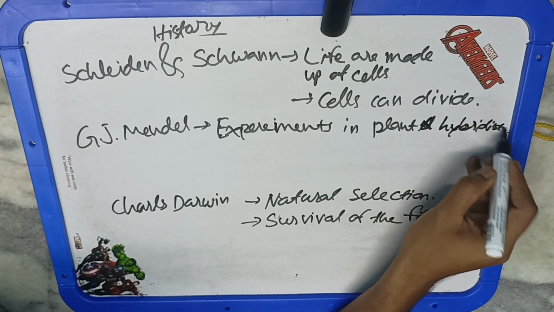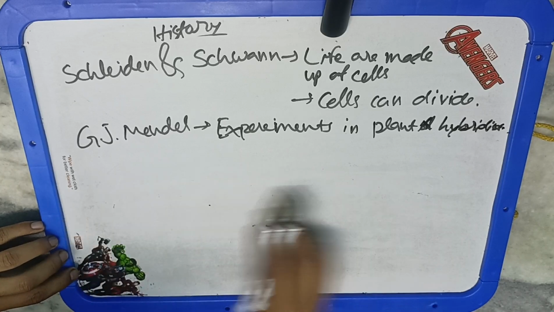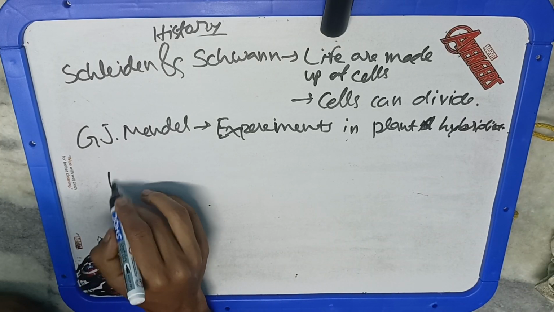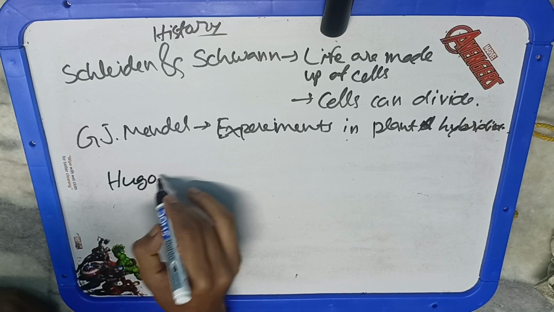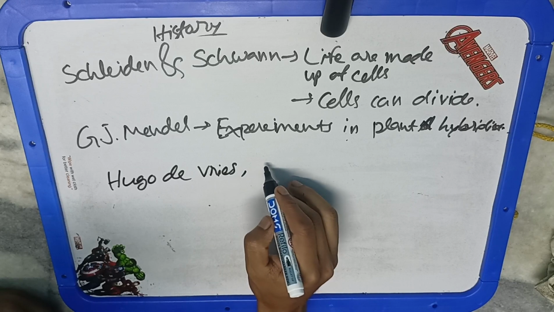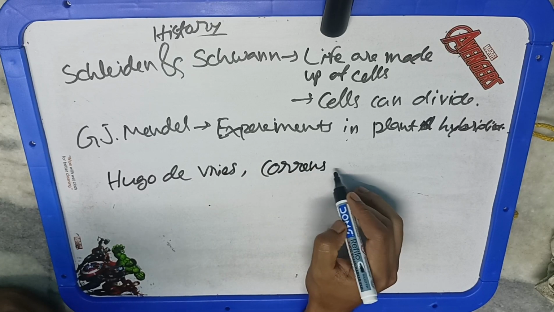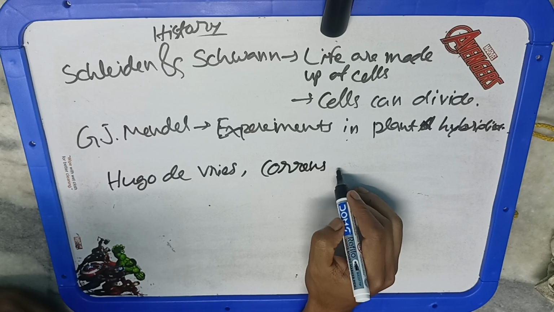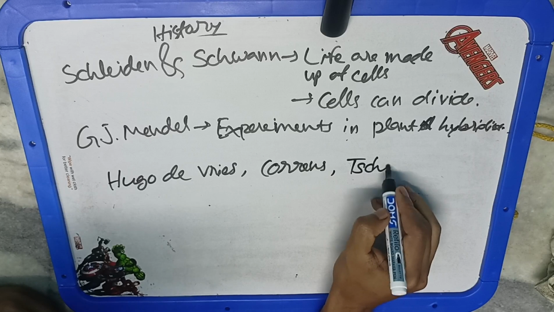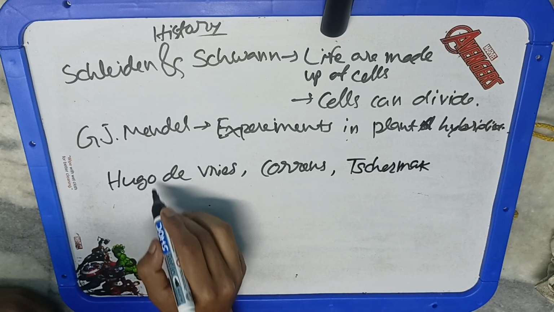So at that time, nobody recognized his work, but in the year 1900, the botanists Hugo de Vries in Holland, Carl Correns in Germany, and Erich von Tschermak in Austria were doing work independently, and they rediscovered and confirmed the work of Mendel simultaneously in 1900. So the work of Mendel, which was completed in 1865, was recognized in 1900, after the death of G.J. Mendel. By that time, nobody knew that G.J. Mendel was the father of genetics. After this rediscovery, he became known as the father of genetics.